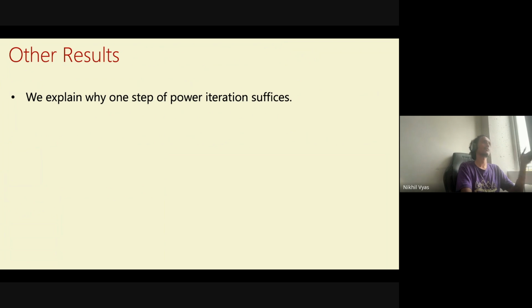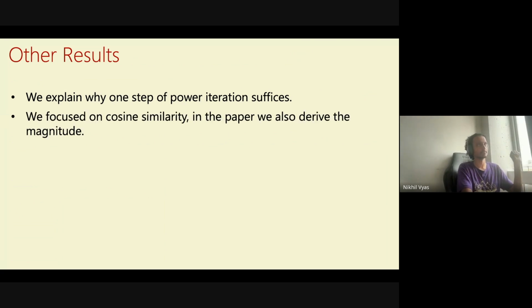We have some other results in the paper. We explain why one step of power iteration suffices. It's not an obvious argument that it's rank 1 or something. It has something to do with how we initialize things to be identity. And someone asked already, why focus on cosine similarity? In the paper, we also derive the magnitude. All of these things go through.